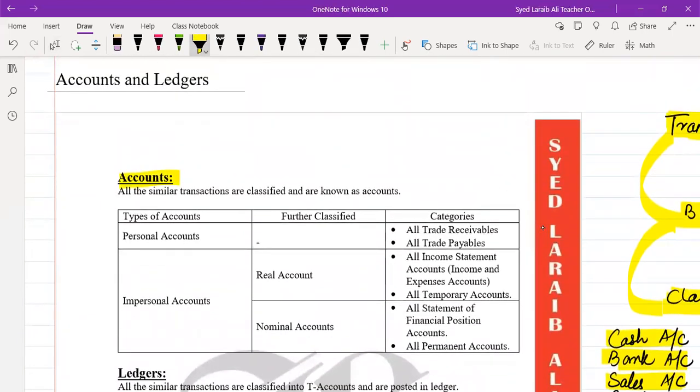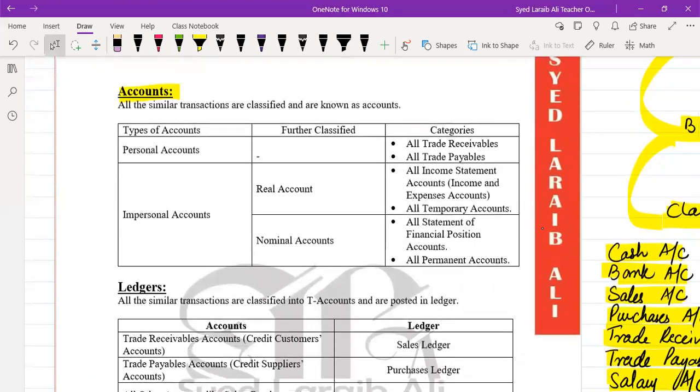So from today onwards, you are going to name it as cash account, rent account, salary account, wages account, purchases account, carriage outwards account, return inwards account, like this, right? Now, these accounts are basically of two types. We actually put them in two types. The first is called personal account. The second is called impersonal account. In personal accounts, we have two categories.